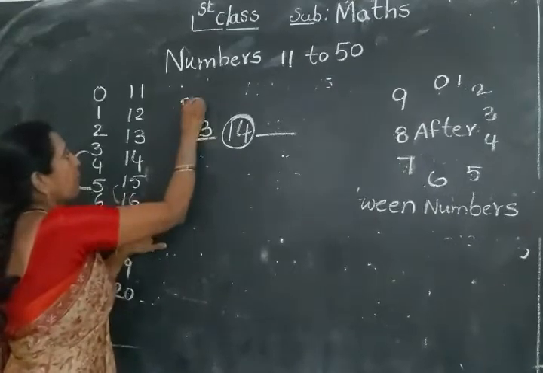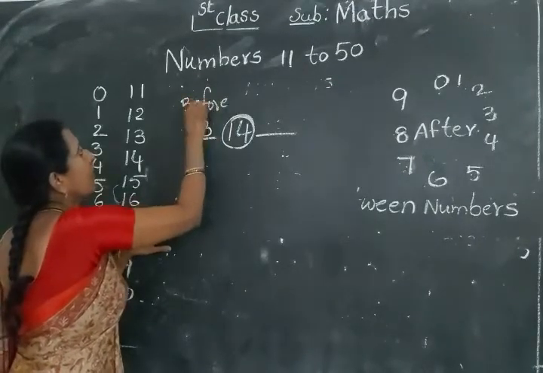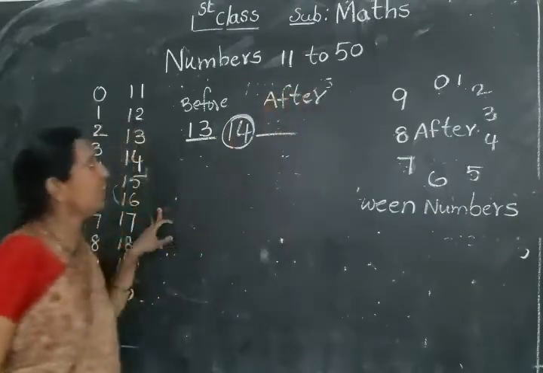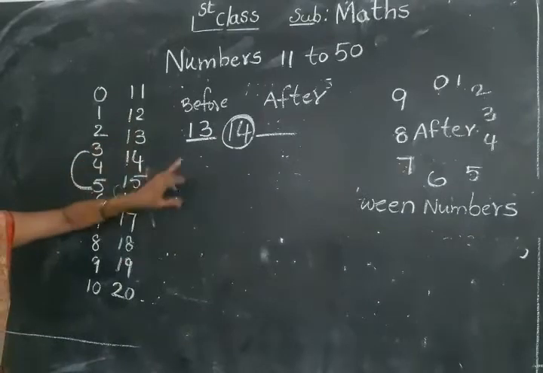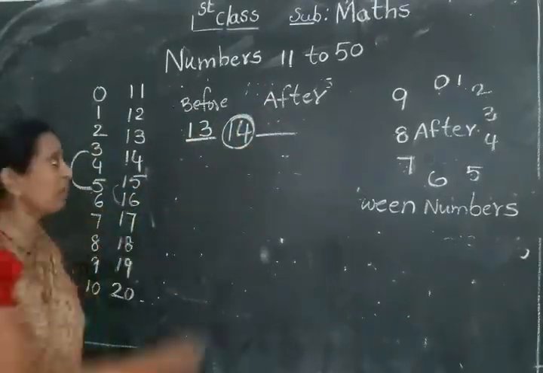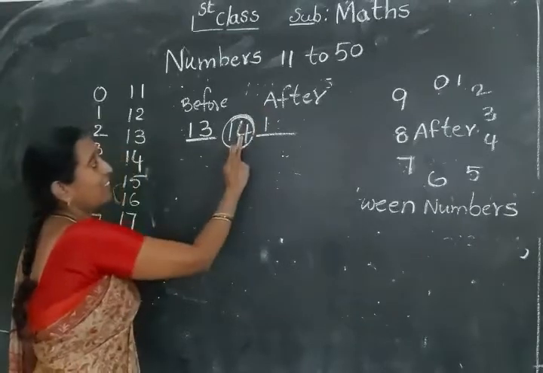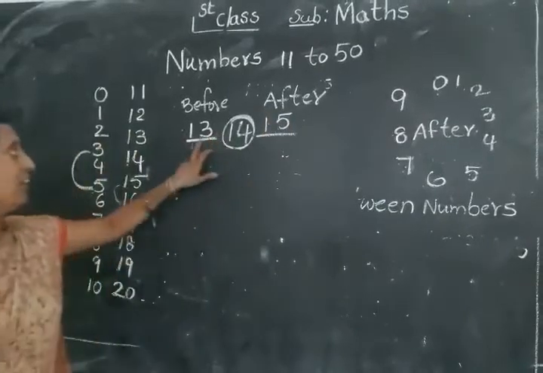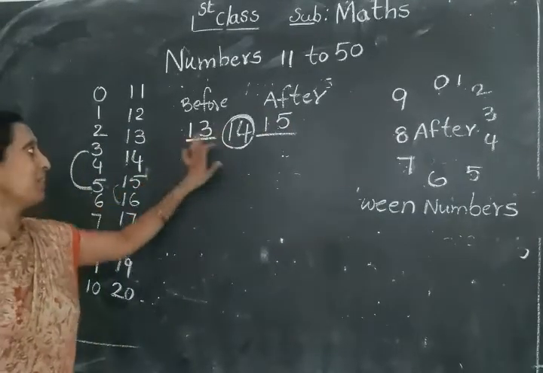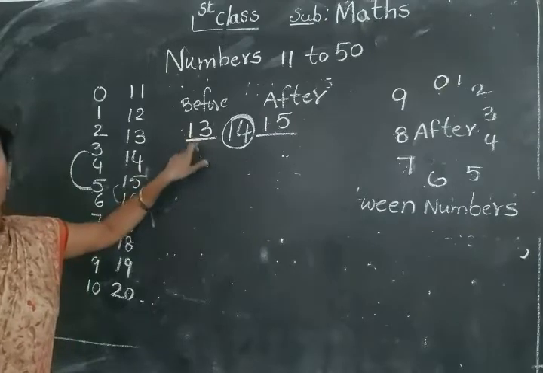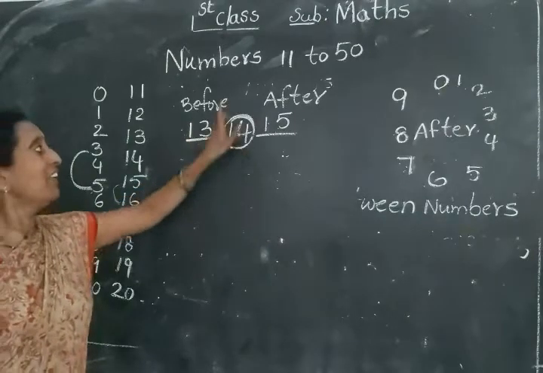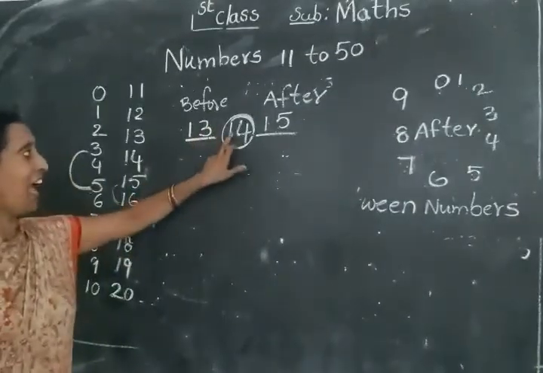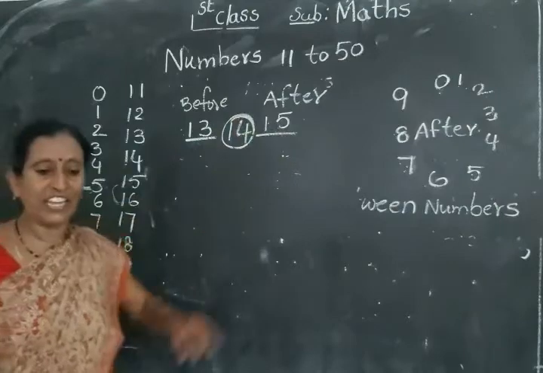This is the before. And this is the after. See that 14 before 13. Then 14 after number, the same number you write, 1. And the 4 after which number comes? 5. No? So the 14 before number 13 is the previous number. Before number means the previous number. And after number means the next number only. No? 14 before 13 and 14 after 15.